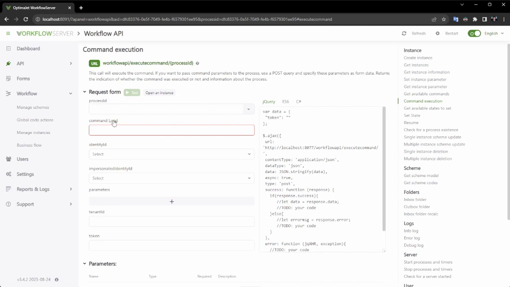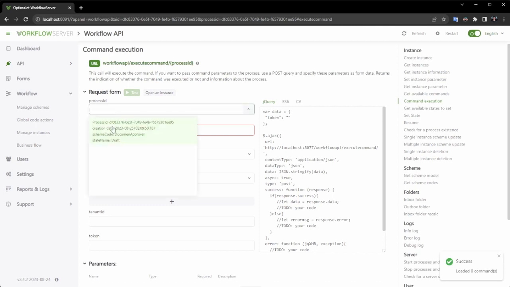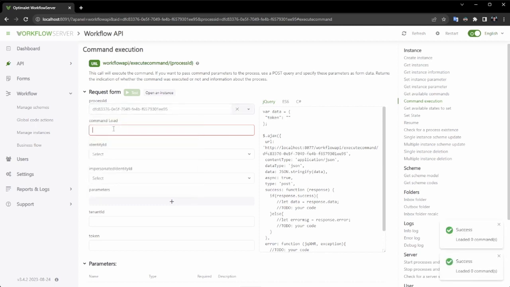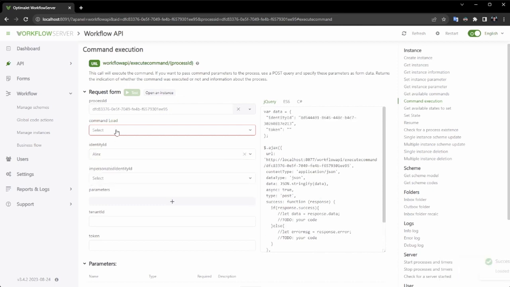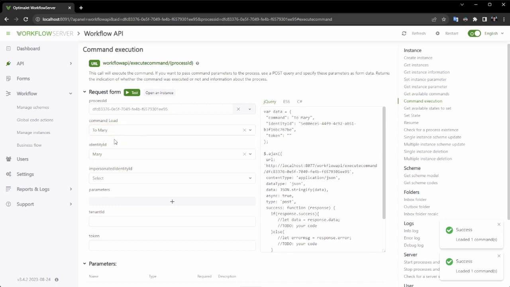As you can see, I don't have any commands available because I haven't provided an identity ID. Let's input Alex's ID, and you'll see the corresponding command for Alex. Now, if I switch to Marie's ID, you'll notice the command for Marie. This is how actor configuration functions. Let's execute the command to proceed to the next activity. As a result, you can observe that the process state has changed.